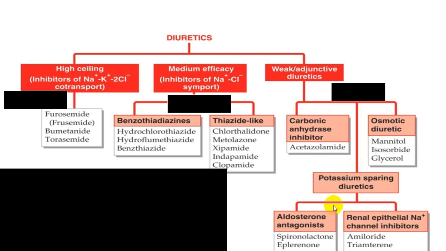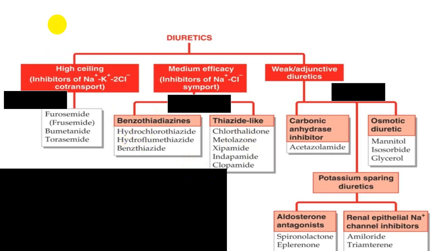Among medium efficacy, we have the thiazide and benzothiazide groups. Among thiazides, chlorthalidone and metolazone are the two most commonly utilized. Another is indapamide. Among benzothiazides, hydrochlorothiazide is most commonly utilized.